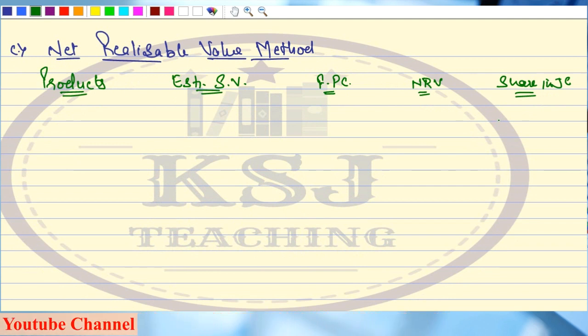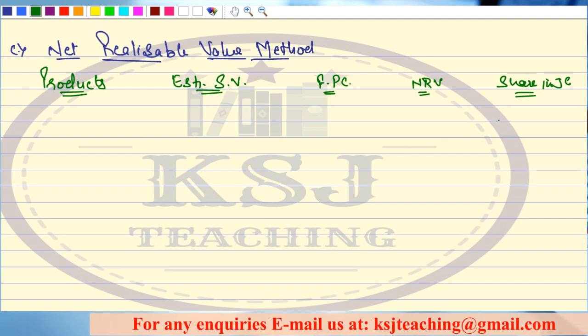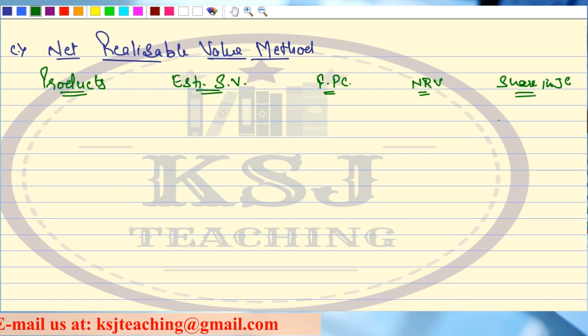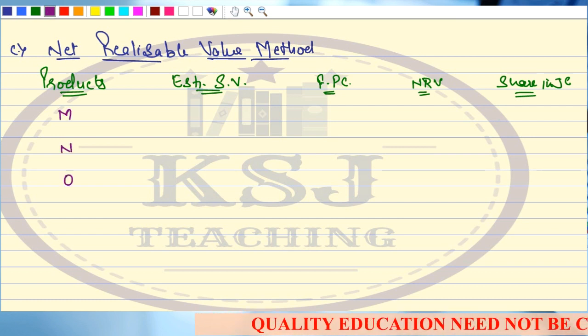In case the selling and distribution expenses are given in the question, then we will have one more column alongside the further processing cost. We will have another column which says selling and distribution expenses. After that, the NRV. But selling and distribution expenses in this question are not given to us. So we'll simply take estimated sales value, further processing cost, NRV, and the share in joint cost, right? Okay. So what are the products? Same, sir. M, N, O, and P.